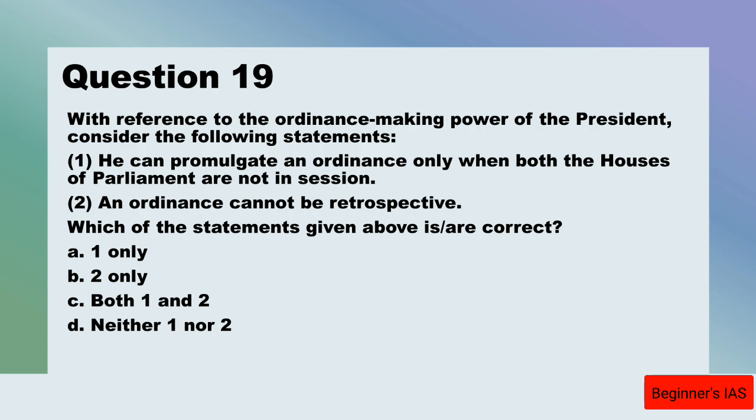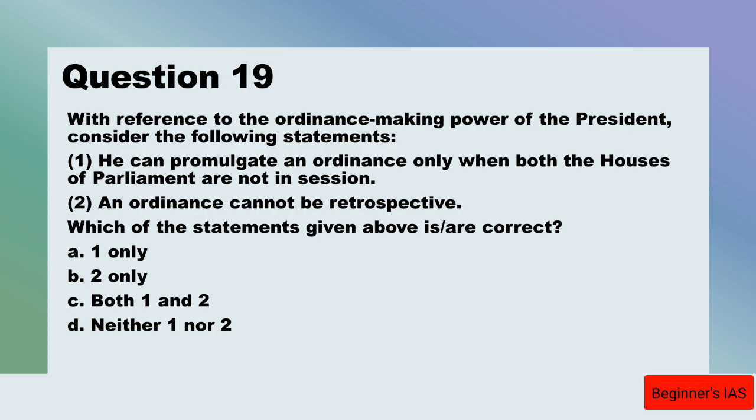Here note this point: when both houses of the Parliament are not in session, or when either of the two houses of the Parliament is not in session. Either. And therefore, this statement number 1 is wrong. One has to know that the ordinance can be issued when only one house is in session, because law can be passed by both houses, not by one house alone.